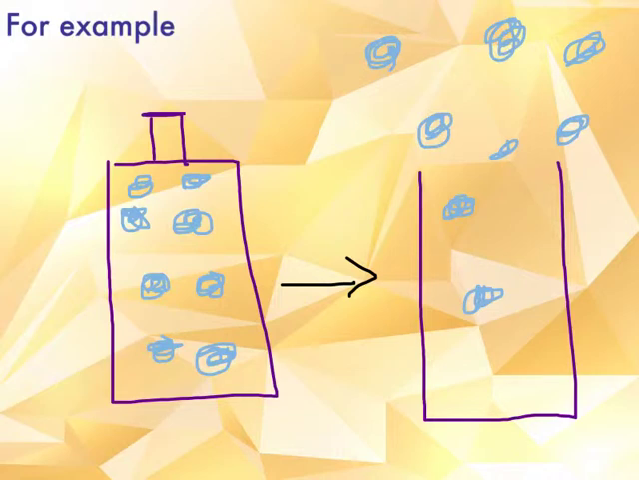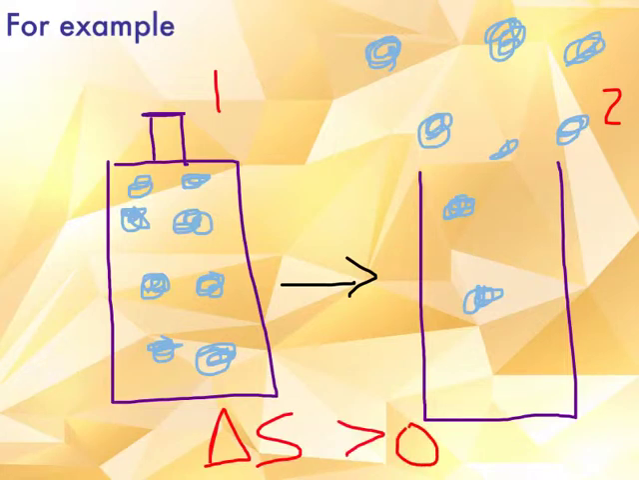Now, entropy is denoted by S. S stands for entropy, and delta S stands for the change in entropy. So the change in entropy from situation 1 to situation 2 would end up being greater than 0, because the entropy is increasing. If I was to go the opposite direction, the entropy, of course, would go down.